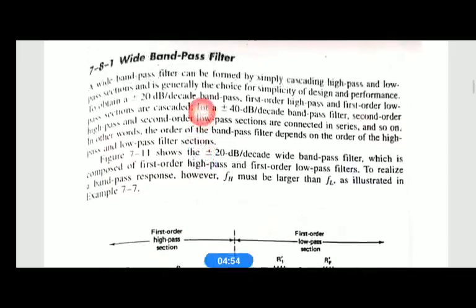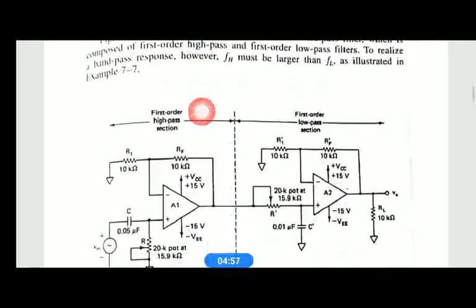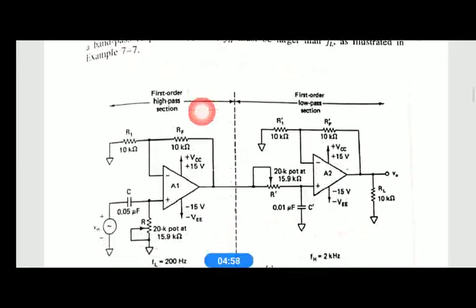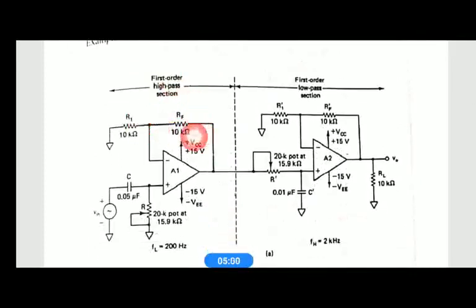To get a first order band pass filter, we need to connect a first order high pass filter in cascade, meaning one after another, with a first order low pass filter. You see this diagram, this is a first order band pass filter.